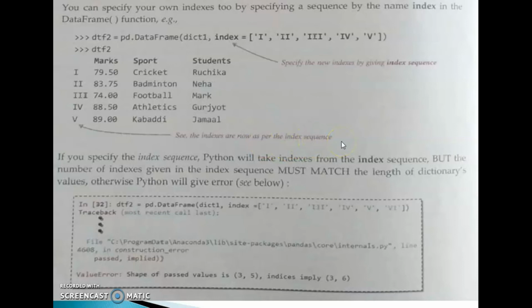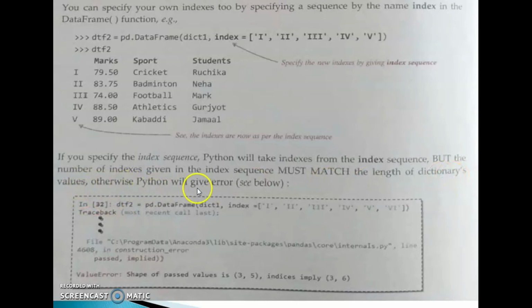But one more thing. The number of indexes given in the index sequence must match the length of the dictionary's values.